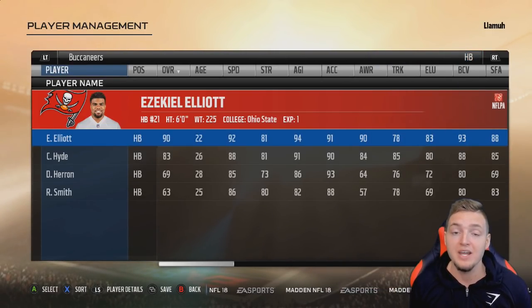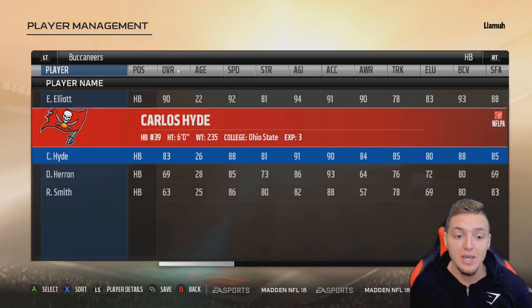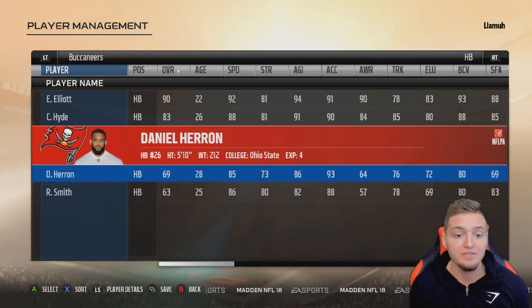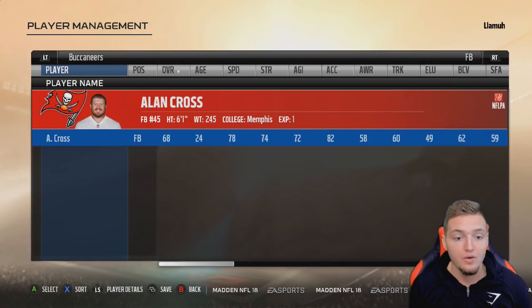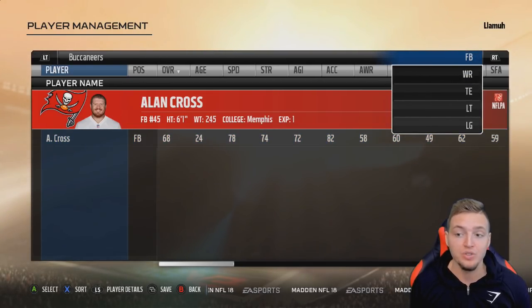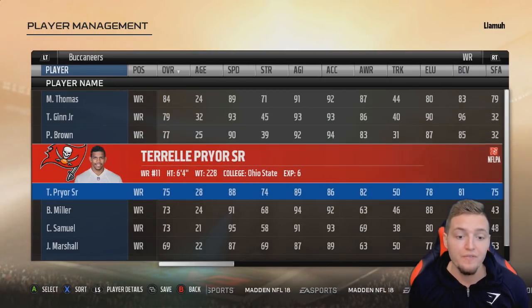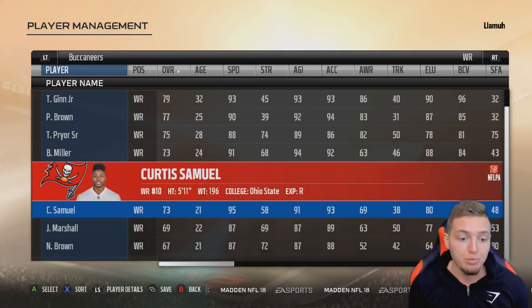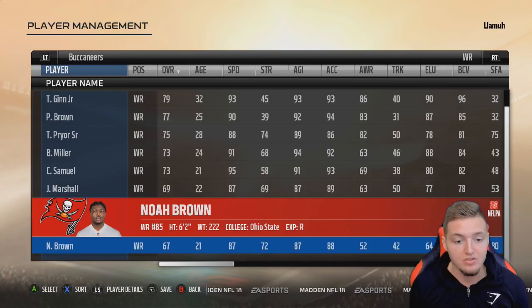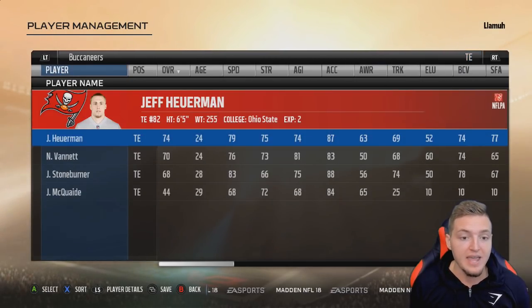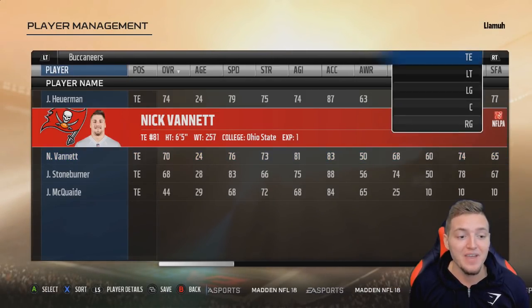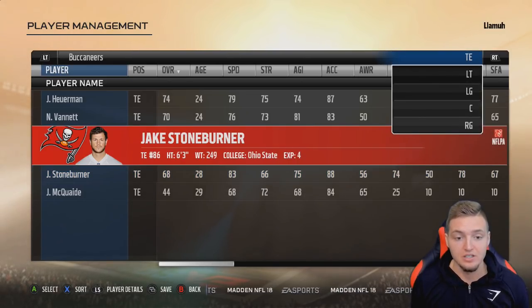Now, pretty good advantage at the running back positions as they have Ezekiel Elliott backed up by Carlos Hyde. Also have Daniel Herron and Rod Smith. Fullback, I don't think Allen went to Ohio State, so let's disregard Allen. Wide receiver, Michael Thomas, Ted Ginn Jr., Philly Brown, Terrelle Pryor, Braxton Miller, Curtis Samuel, Jalin Marshall, and Noah Brown. Tight end, they have Jeff Heuerman and Nick Vannett. And this guy too, Jake Stoneburner.